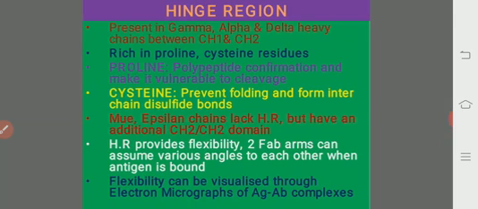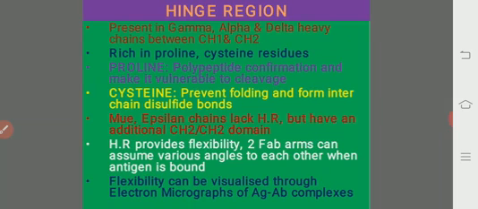And what is the function of the hinge region? The hinge region provides flexibility. Two FAB arms can assume various angles to each other when antigen is bound. So this leads to flexibility. The FAB arms assume various angles while they attach to an antigen.